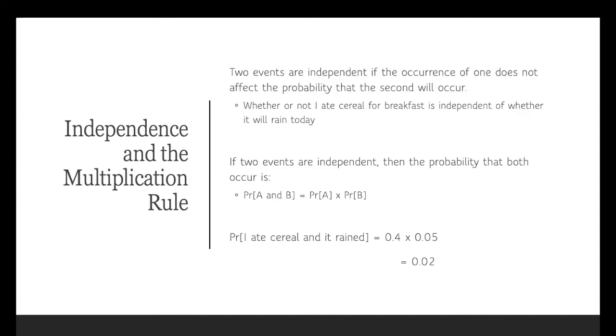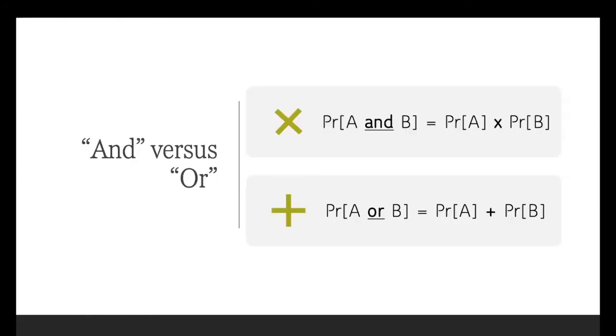Now, I've just made up numbers to go with this, but I hope that you get the basic idea. So let's recap the difference between the probability of this and that happening as opposed to the probability of this or that happening. When we're interested in the probability of two events happening at the same time, the probability of A and B, we calculate this by multiplying the two probabilities together.